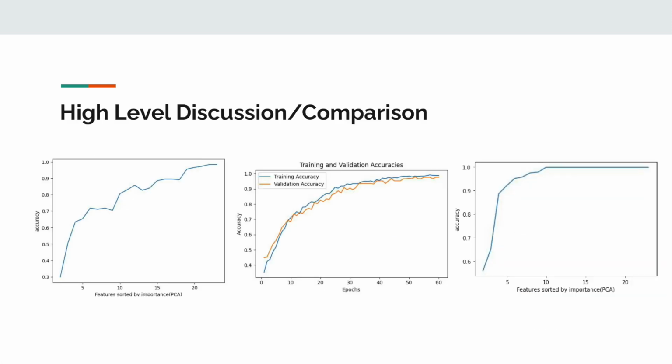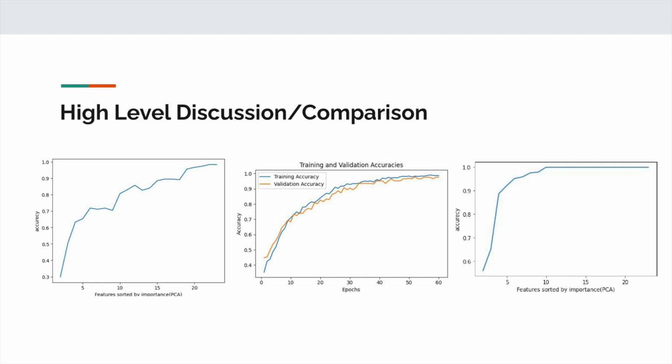Now, when we do a comparison of all three models, as you can see here in the slide, from the left we have the logistic regression, then the neural networks in the middle, then on the right we have the random forest. When we do a comparison of the graphs, you can see the logistic regression and neural networks have somewhat wobbly beginnings, then they converge to a high accuracy of, in both cases, 98.3%, but in the case of random forest, it is pretty high from the very beginning, and it converges to 100.